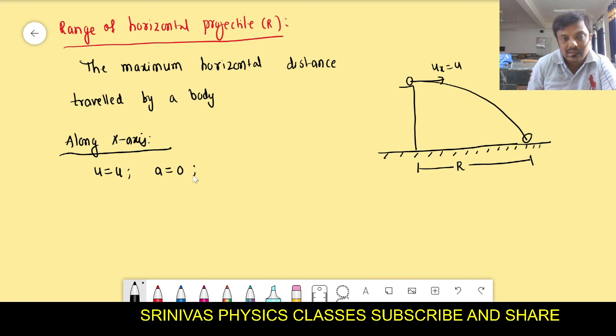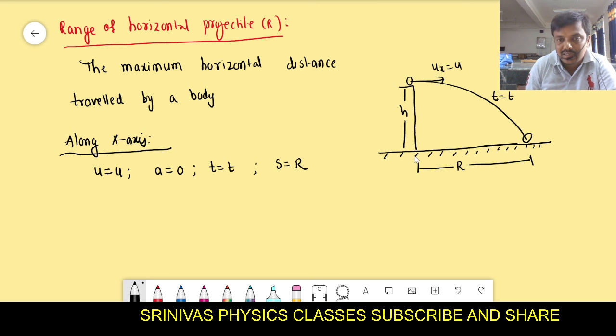Is it correct? Along the x-axis, the time traveled from here to here is t, which is equal to under root 2h by g. Is it correct? The time traveled is t, and the displacement is r, from here to here.